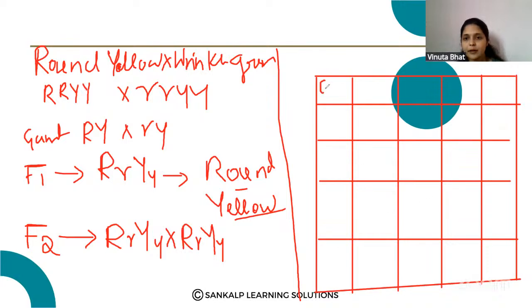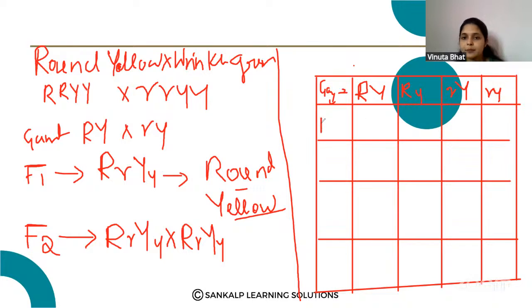Okay, I will write the gametes in this column and in this column. Okay. Here, the gametes are capital R, capital Y, capital R, small y, small r, capital Y, small r, small y.